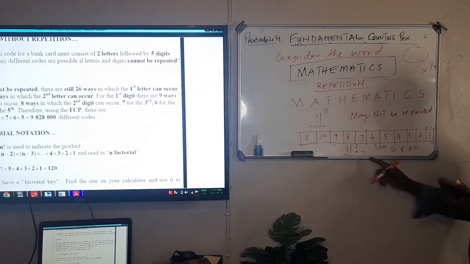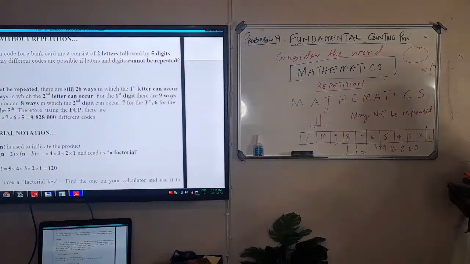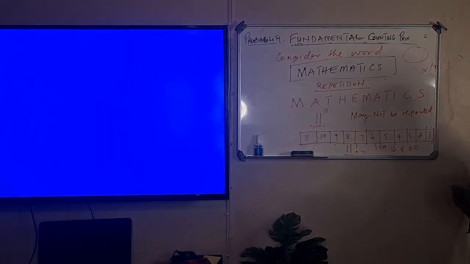So 11 factorial simply means 11 times 10 times 9, and you go in that way, times 8 times 7 times 6 times 5 times 4 times 3 times 2 times 1, and you can also check with the calculator.